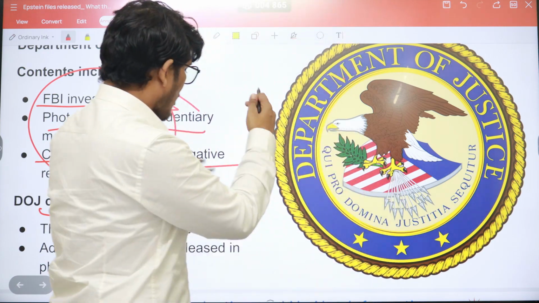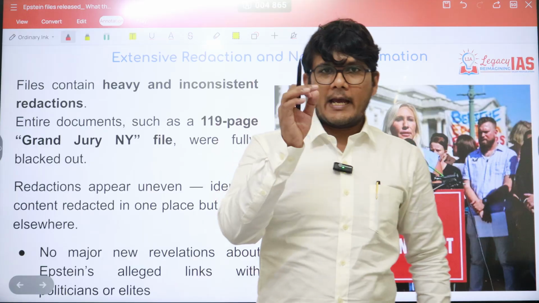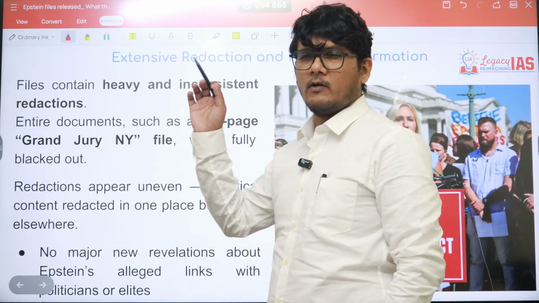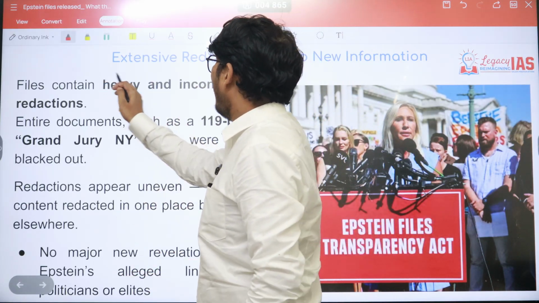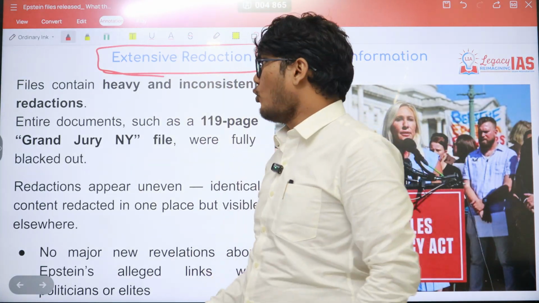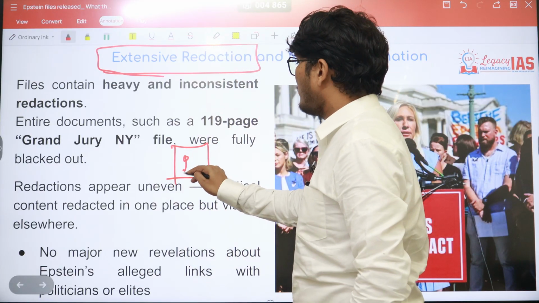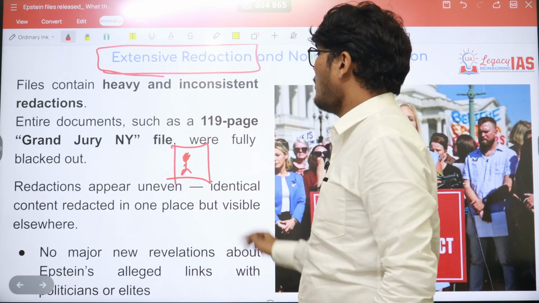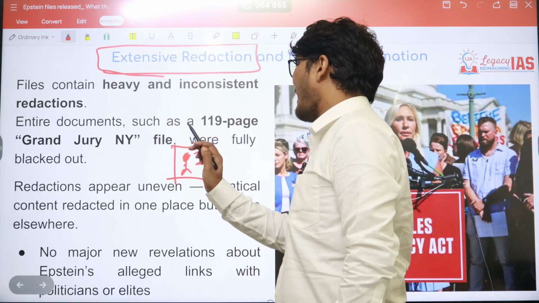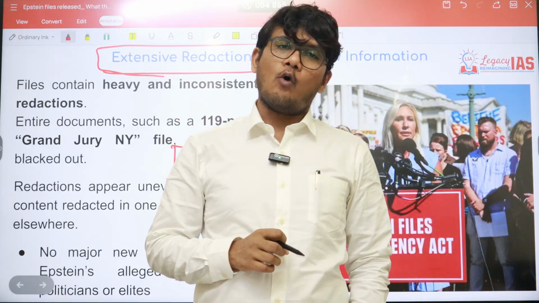Now let's understand what is inside this. Before we go ahead, an important thing about this release is that there has been extensive redaction. Redaction means you make a file available, but if there is a person, you may black out their face, their names, or certain information that you don't want people to know about.